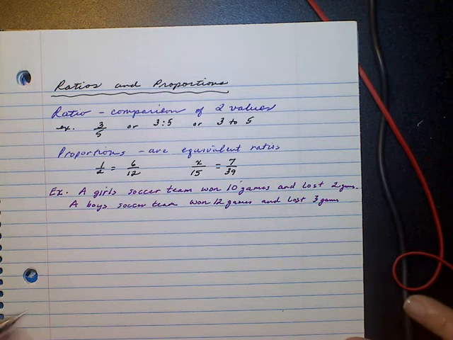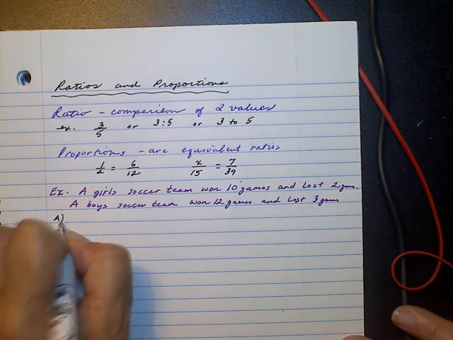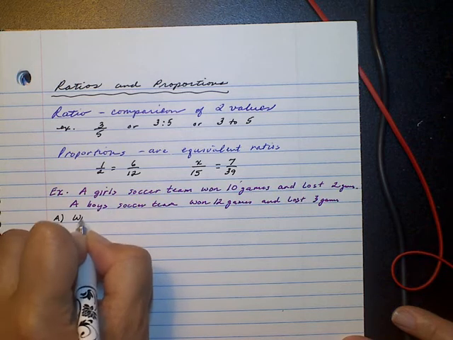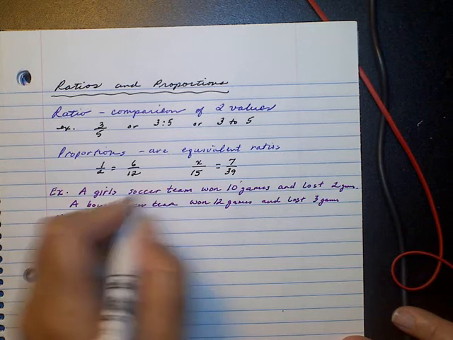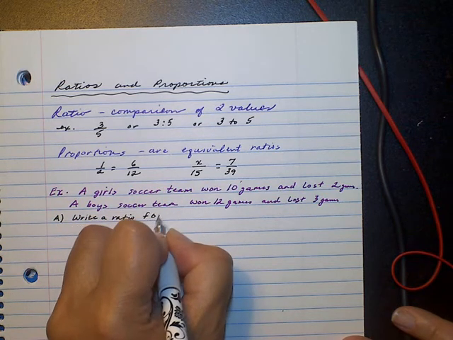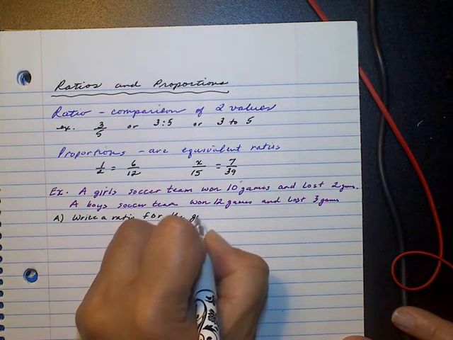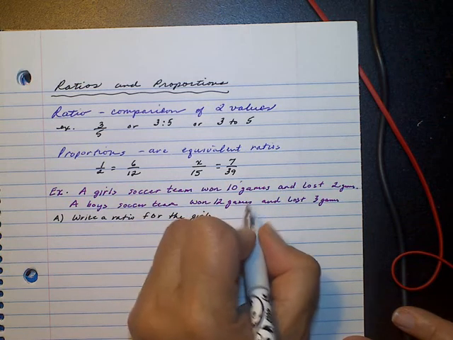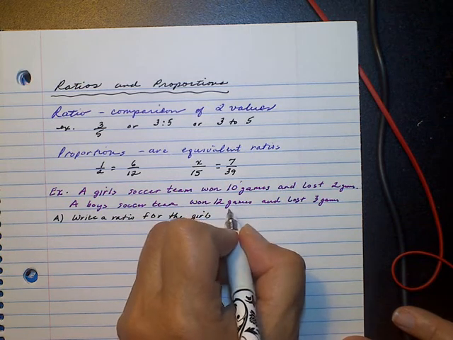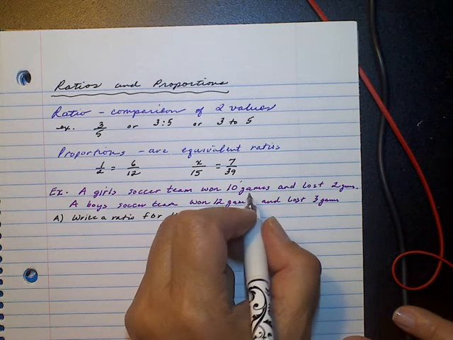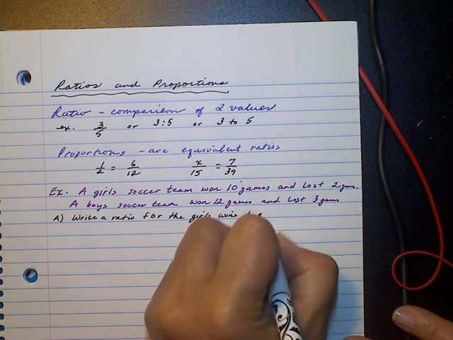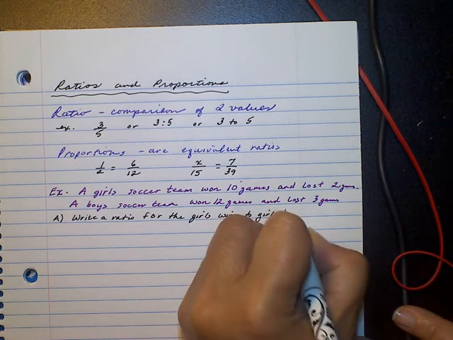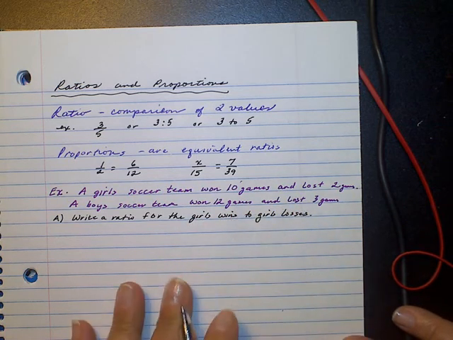Okay, so what we are going to do for this problem is the first part, I'm going to call it part A, is to write a ratio for the girls wins to girls losses. So that'll be the first one.